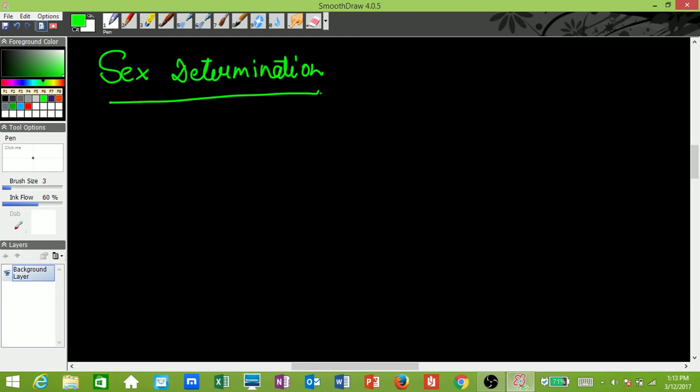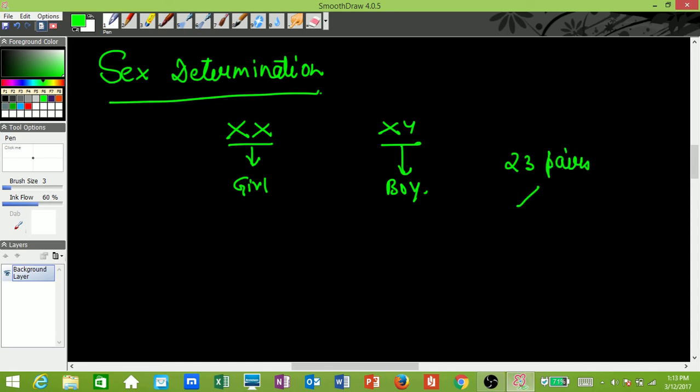Now sex determination, again you have to be clear with the combinations, that is XX and XY sex chromosomes. XX will give rise to a girl, XY will give rise to a boy, right? And you have to be clear with the concept of sex chromosomes. In normal human beings there are 23 pairs of chromosomes, out of which one pair is sex chromosomes.